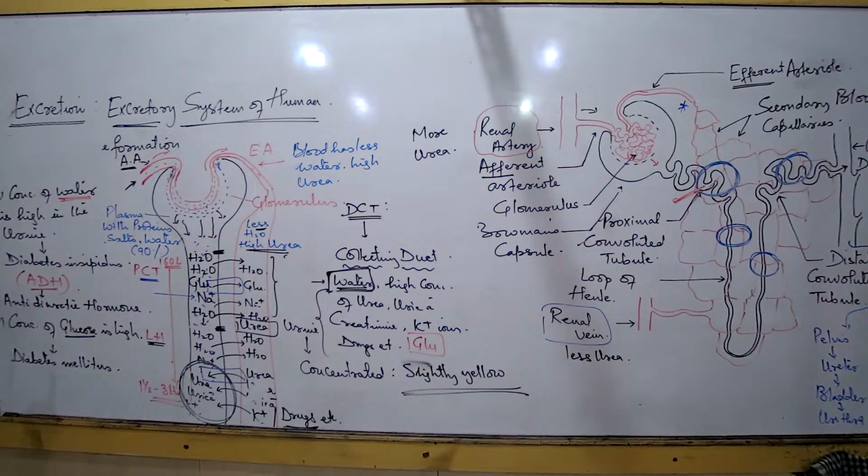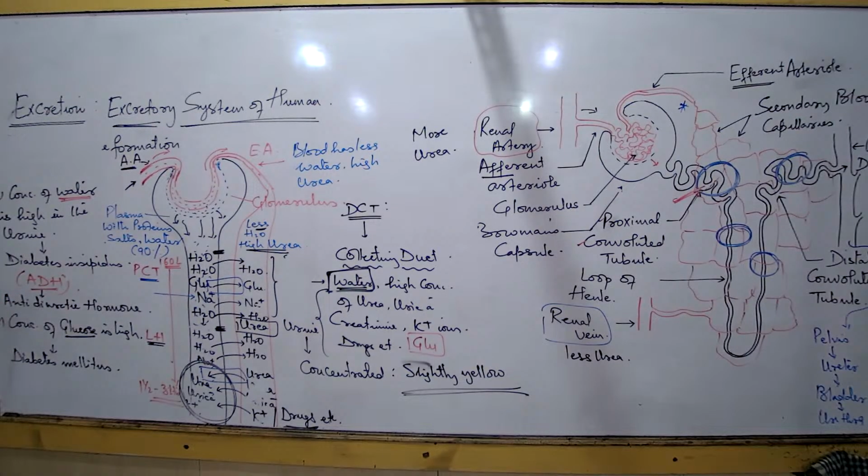So what would happen to a person who is suffering from this condition? This person will always have a frequent tendency for urination. So much of the water is lost from the body. The blood is comparatively thick every time. And since the blood is getting thick, the person is constantly drinking water also. So all these are the irregular behaviors that you come across in an individual. So this is what we understand.